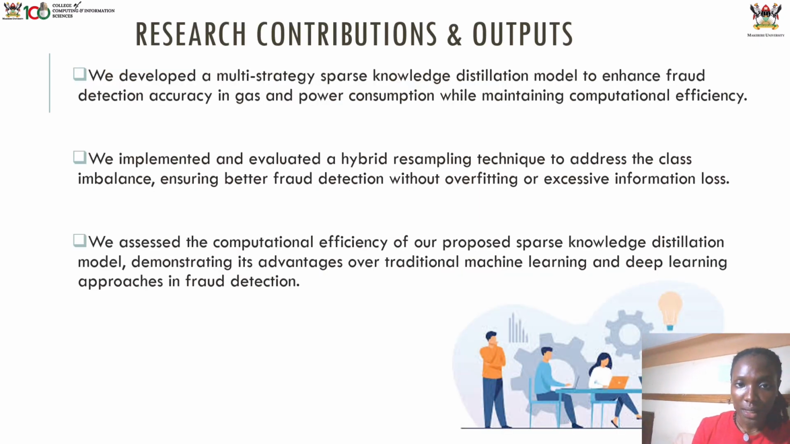And then, as our research contributions, things we did, we basically developed a multi-strategy personal legislation model to enhance fraud detection accuracy in gas and power, but maintained computational efficiency. We also implemented and evaluated a hybrid resampling technique, and it really worked well because we were able to obtain balanced data after that. And then we also assessed the computational efficiency of our sparse model by comparing it to the traditional machine learning fraud detection techniques.